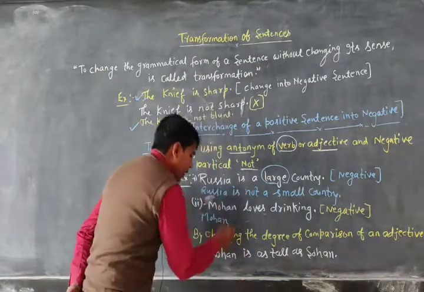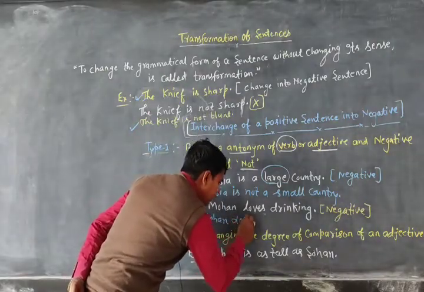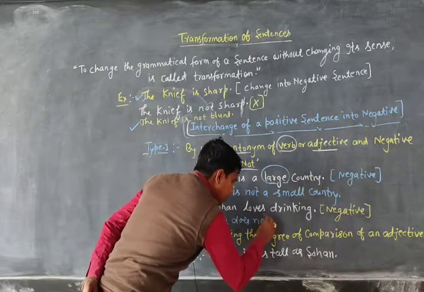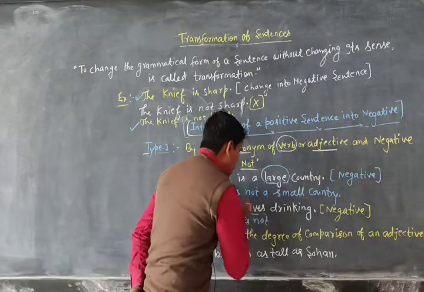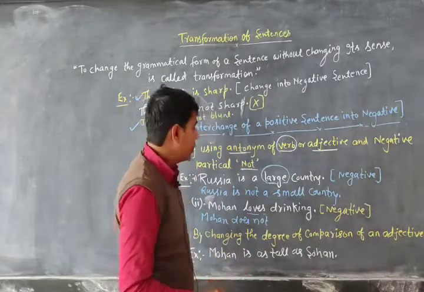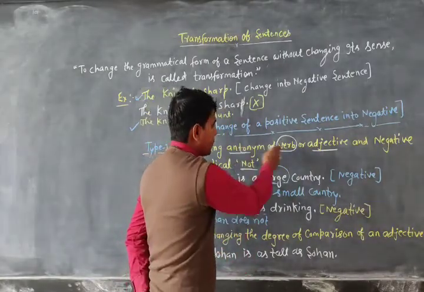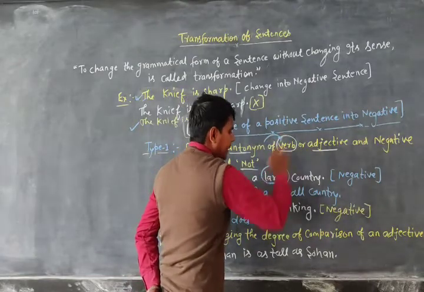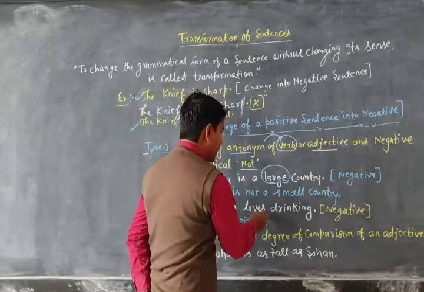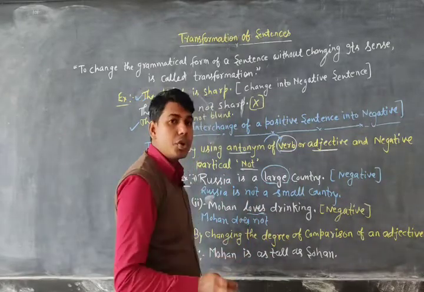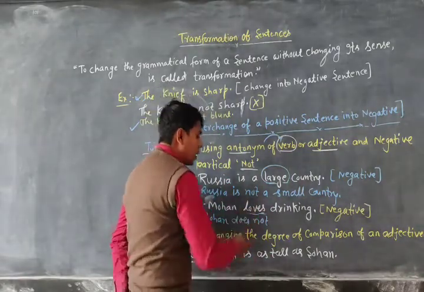So according to Mohan we use here does and the particle not, and in that sentence we have the verb love, and I have told you we use antonyms of the given verb or adjective. In that sentence we don't have any adjective, we have only the verb love. So we will use the antonym of love.